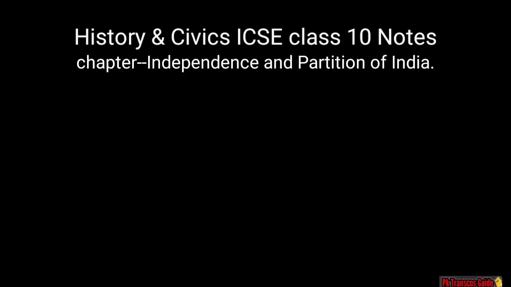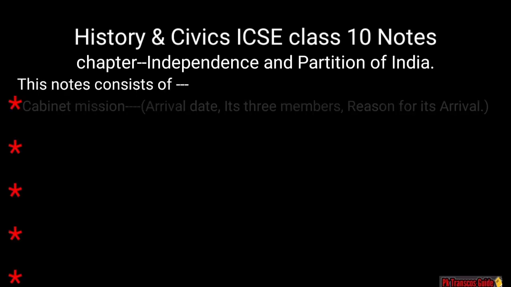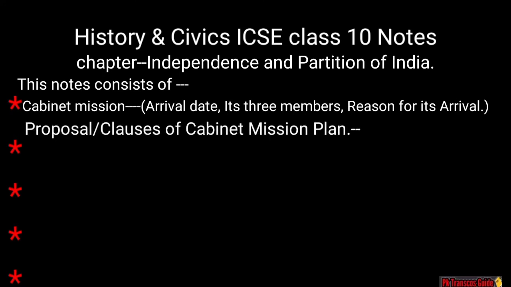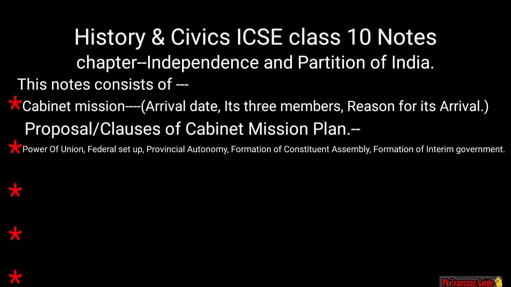The chapter name is Independence and Partition of India. Now let's see the overall view of my notes. First, Cabinet mission. Arrival date is 3 members. Reason for his arrival. The next topic. Proposal or clauses of Cabinet mission plan, which further consists of power of union, federal setup, provincial autonomy, formation of constituent assembly, formation of interim government.